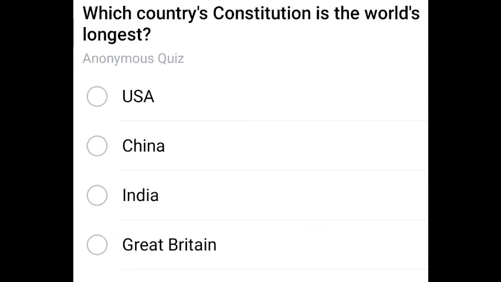Next question. Which country's constitution is the world's longest constitution? Important question. Our own constitution, that is India.